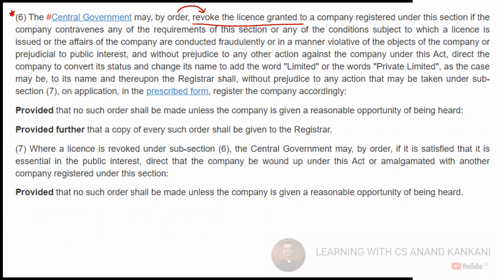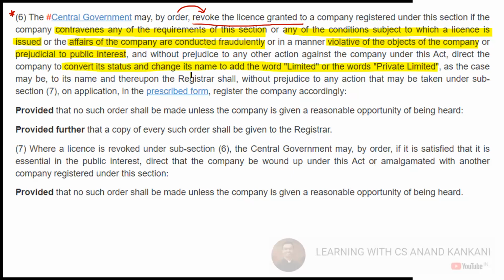So if the company contravenes the requirements of this section, or it contravenes any condition subject to which the license was issued to the company, or the affairs of the company are conducted fraudulently, or in a manner which is violative of the objectives of the company, or prejudicial to the public interest, then, without prejudice to any other action against the company under the Companies Act, it will direct the company to convert its status and change the name and add the word limited or private limited, as the case may be, to its name upon the register.